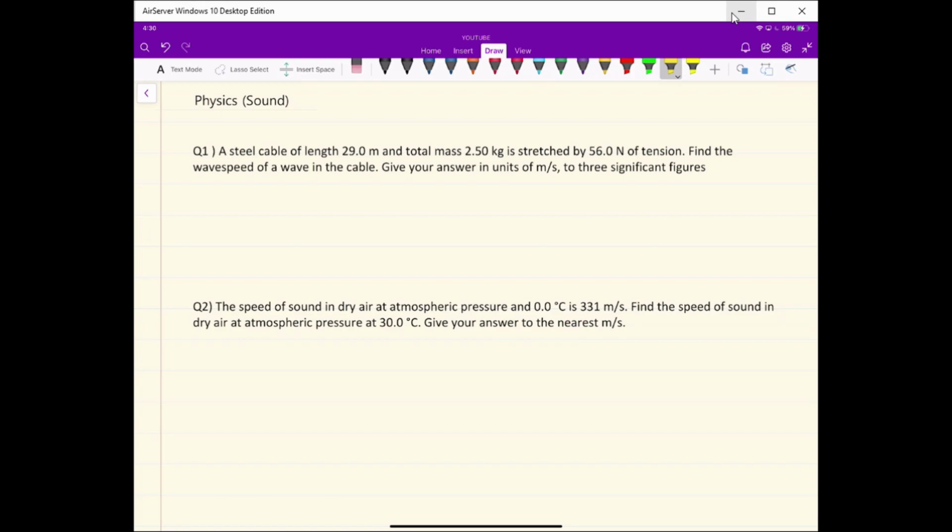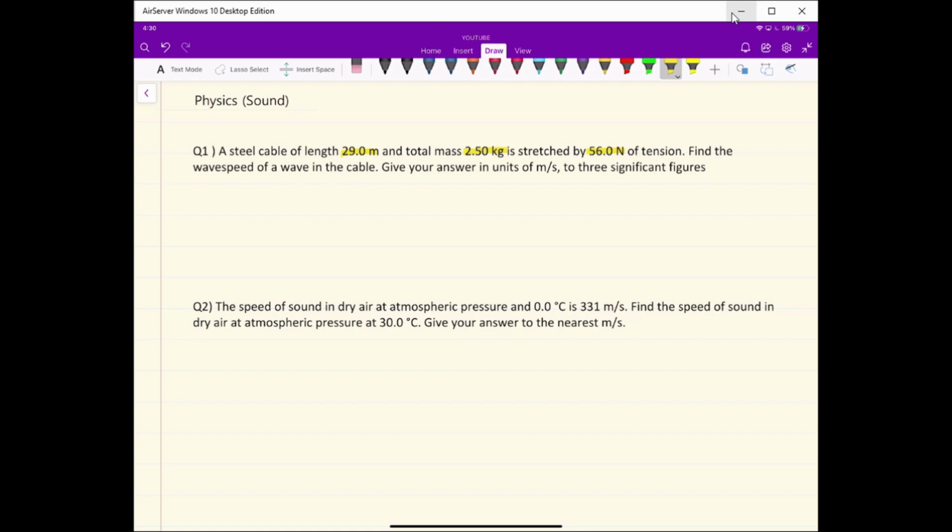Question number 1 gives the length and mass of a steel cable, which are 29 meters and 2.5 kilograms, stretched by the tension force of 56 Newtons. What is the wave speed of a wave in the cable?